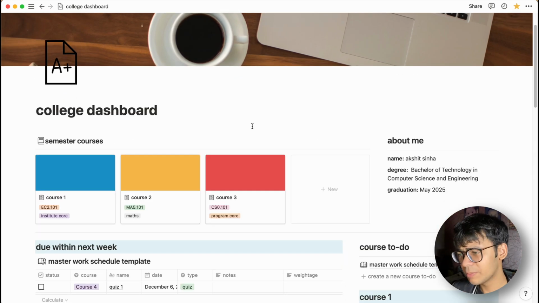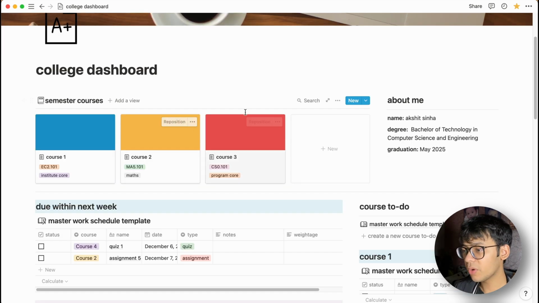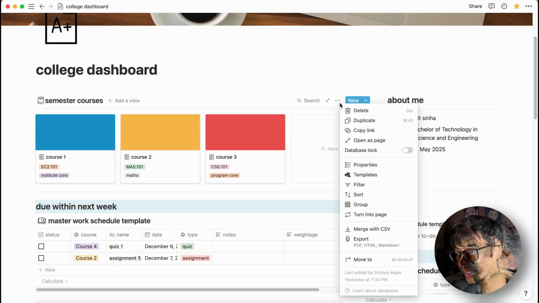Okay, so now that we have a basic outlook of the whole template, let's get into the nitty-gritties and see what the entire thing is about. So let's start with semester courses. So here you have a list of all the courses, as I said, that you're taking in a semester.